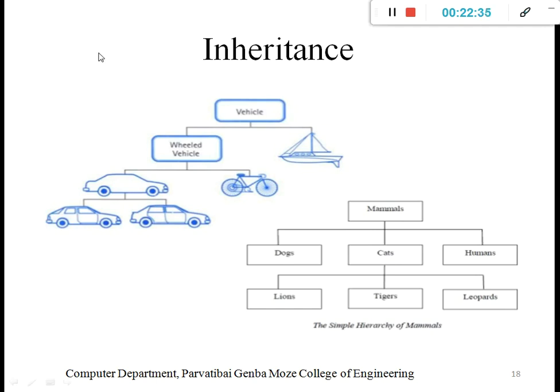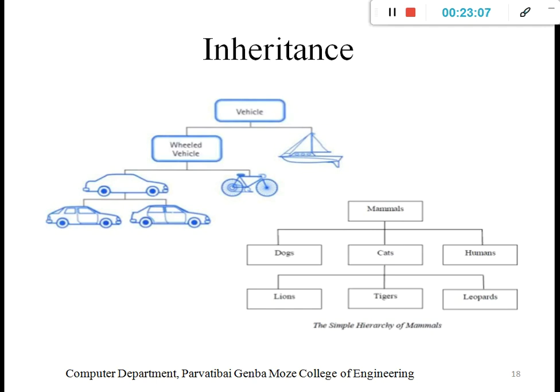It means it inherits some properties. Vehicle gives some properties to wheeled vehicle. Wheeled vehicle gives some properties to four wheel. Four wheel gives some properties to the sedan car, or something like that. This is inheritance: it gives some properties to the next class. It means one class uses some properties of an existing class, and that comes with the concept of inheritance.